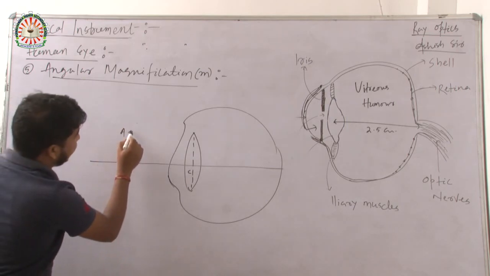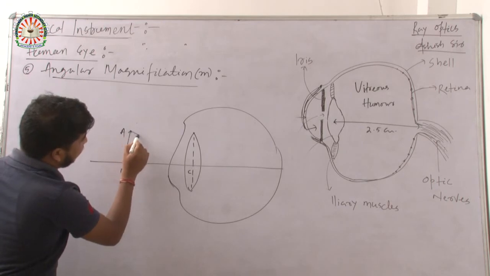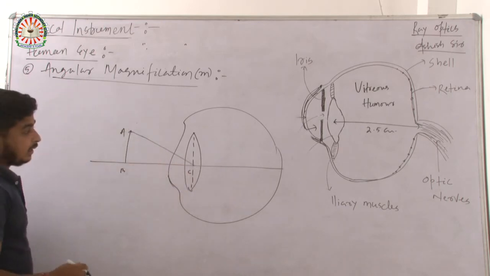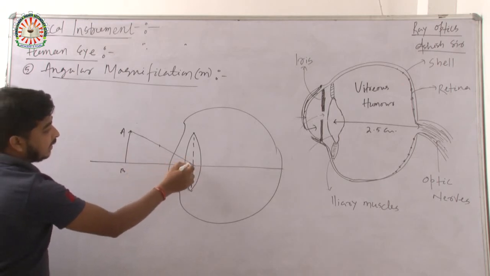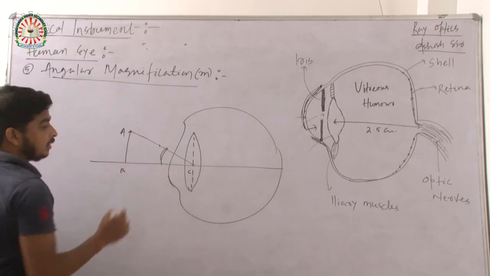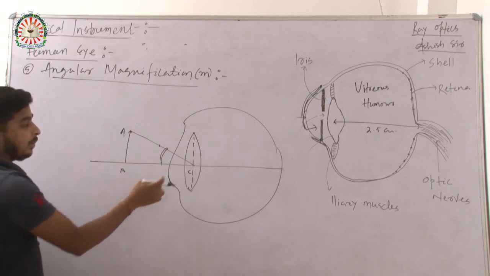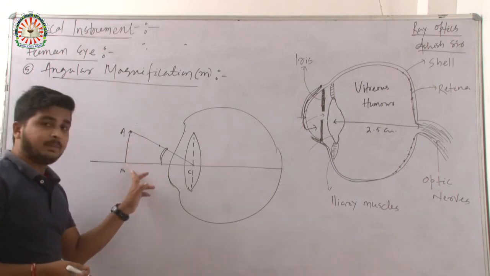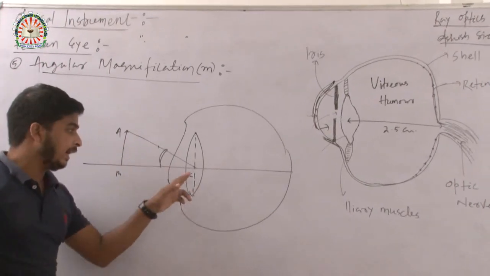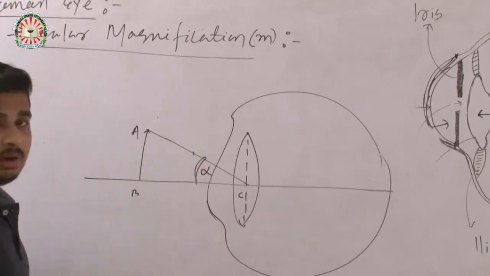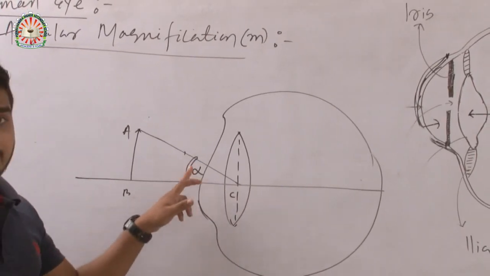Now this object AB subtends an angle at the optical center C. Suppose this angle is alpha.